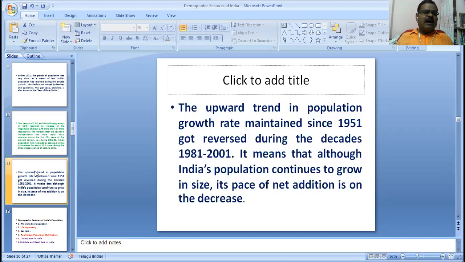You observe that the upward trend of population growth rate maintained since 1951 got reversed during the decades 1981-2001. It means that although India's population continues to grow in size, its pace of net addition is on the decrease.